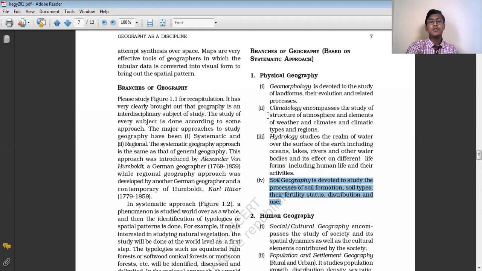So in this way, all the branches of physical geography have some interconnection with the other branches of science and the social science subjects as well. Basically, physical geography is interlinked with the science subjects, and human geography is interlinked with the social science subjects. So these are the four main branches of physical geography.